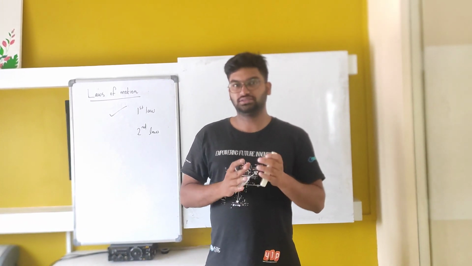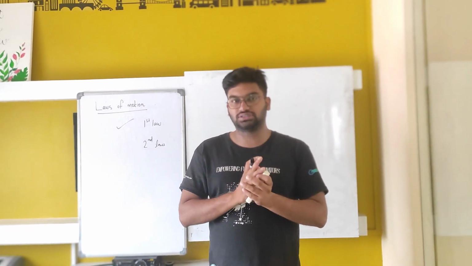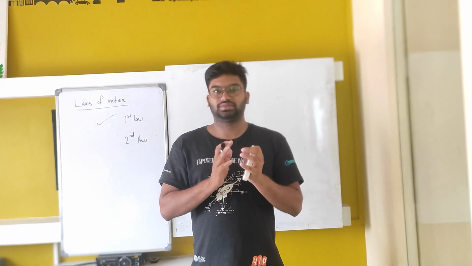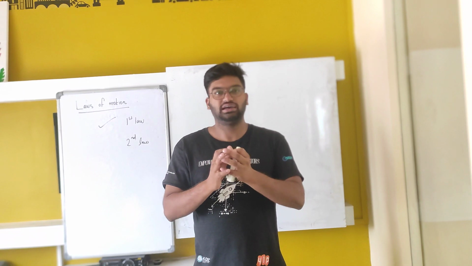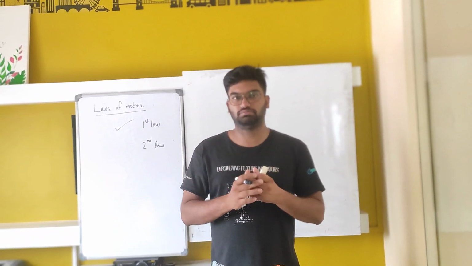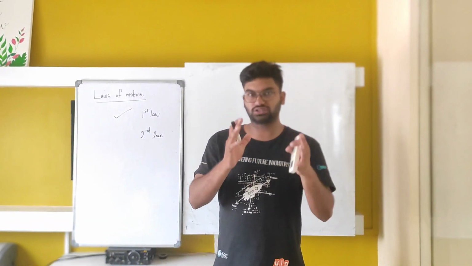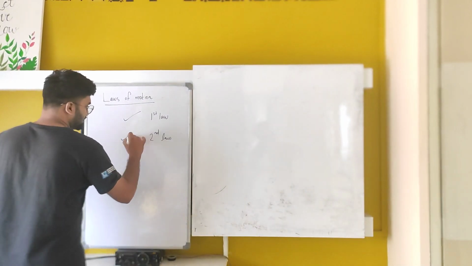Newton's second law states that the force applied is directly proportional to the mass of the object and the acceleration of the object. There are some more definitions also; we'll explain them later. Now you got the concept, right? So now we are clear with Newton's second law.